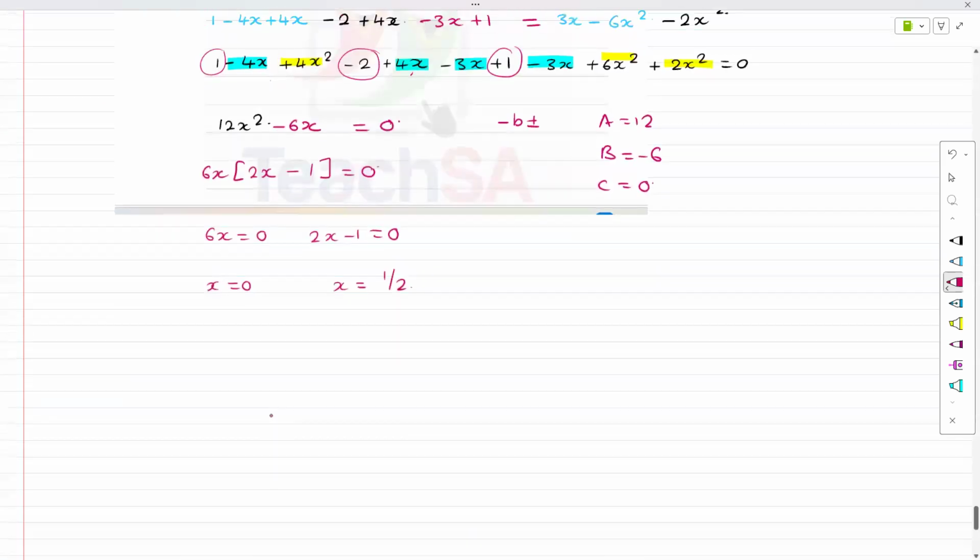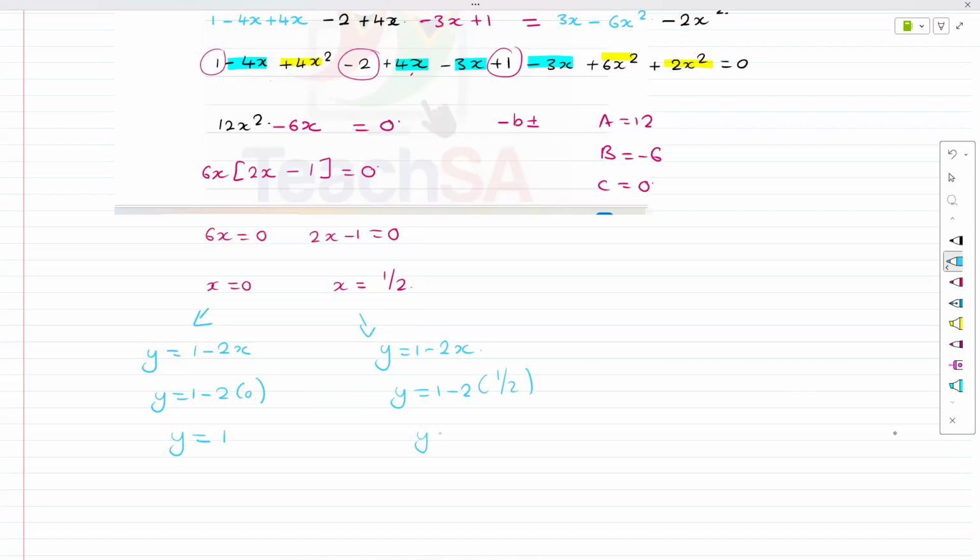Right? If we deal with this part, remember, substitute straight into the y. Sorry, English is not Englishing. Substitute straight into the y, into the third equation. And it makes things easier for us, instead of looking for which equation is simpler, the third one. Y equals to that value, and then y equals 1. Or y equals to that value, and y equals 0. And that's all there is to this question.